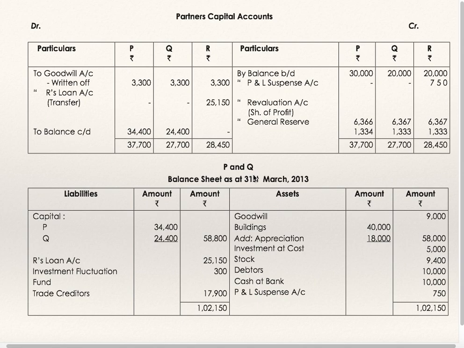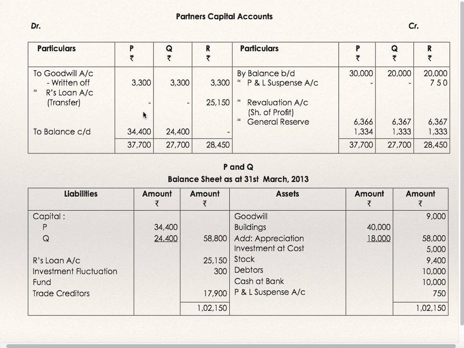Balance sheet of P and Q after retirement of R. Goodwill account 9,000, because 9,900 had been written off. New value of goodwill is 9,000. Building revalued figure, investment at cost, stock revalued figure, debtors revalued figure, cash at bank, and profit and loss suspense account 750. This is our share in profit.